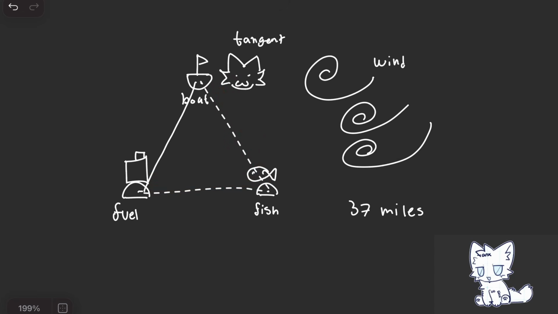The reason why he can't go to the fuel island and then to the fish island and go back home is because there are some strong winds coming, and he didn't check the weather, so he has to deal with that. But if he goes to the fuel island and then goes to the fish island, the winds will already be at the fish island and he will be blown away. So he only has enough time to go to the fish island, escape the winds, go to the fuel island, and then get back home. That is his only path if he wants to get fish.